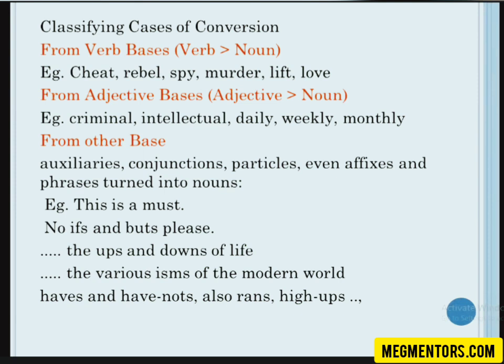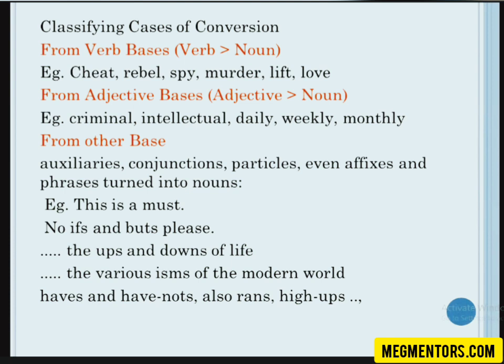It was actually a verb form, and you are using it in a noun form. Clear? Because that person has cheated you, that's why you call him a cheat. Or if a person rebels, you call him a rebel.